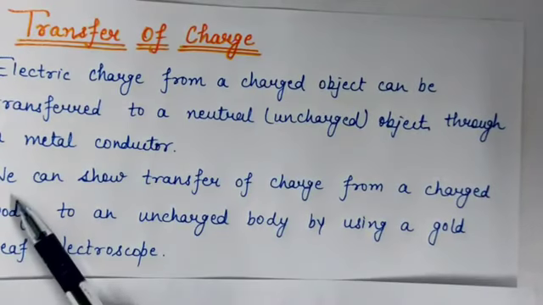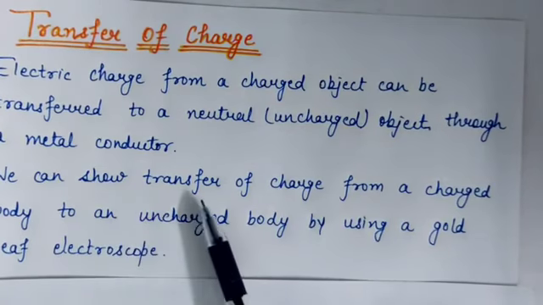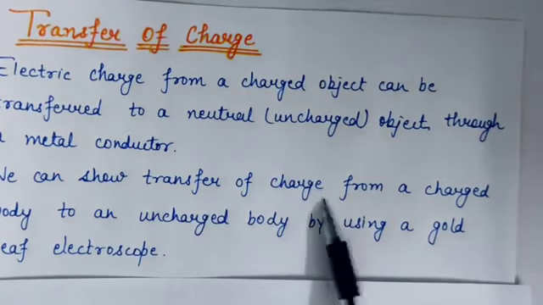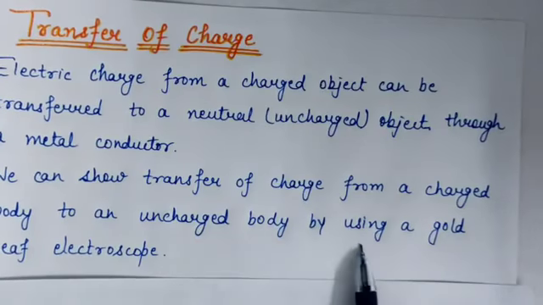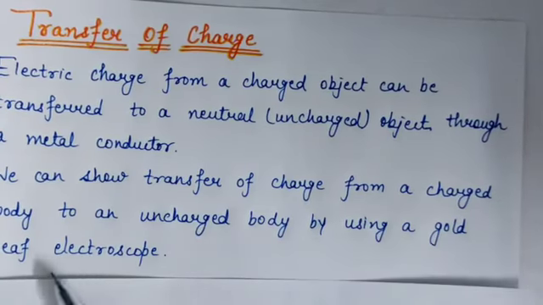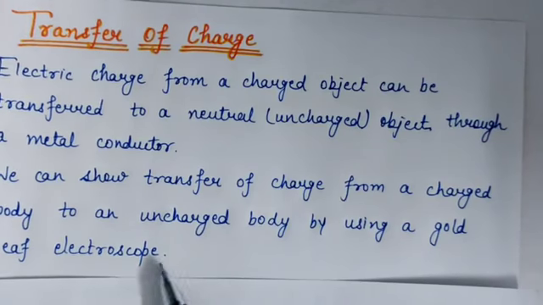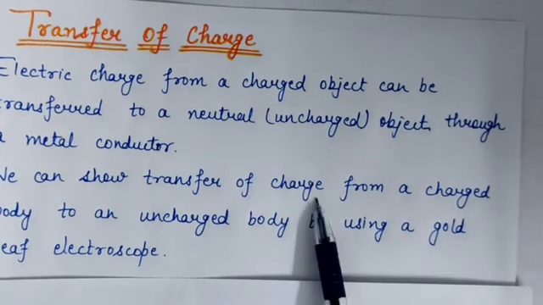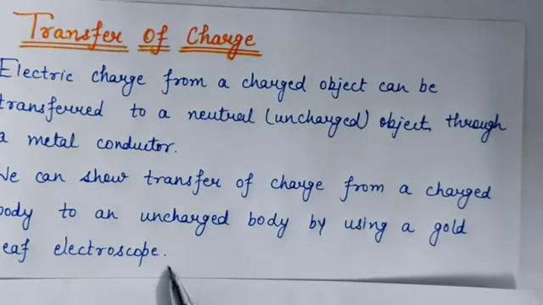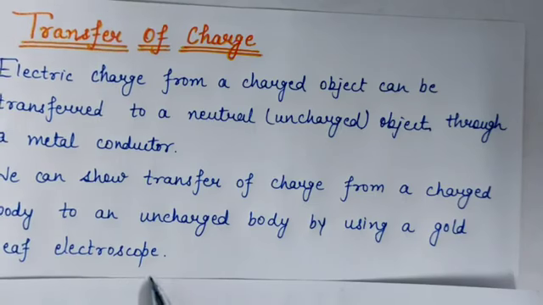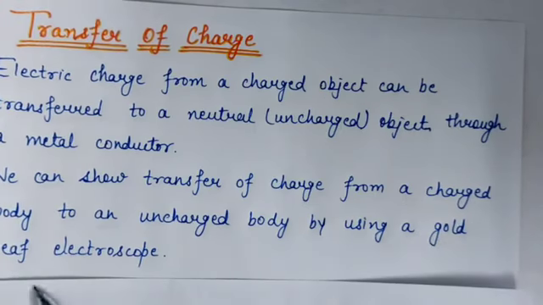And we can show transfer of charges from a charged body to an uncharged body by using a gold leaf electroscope. Now, a question arises in our mind: what is a gold leaf electroscope?